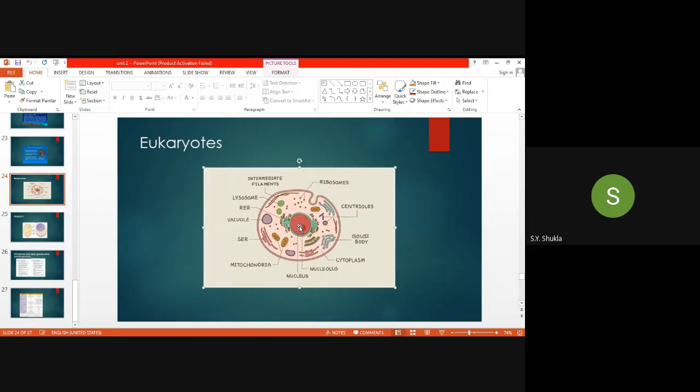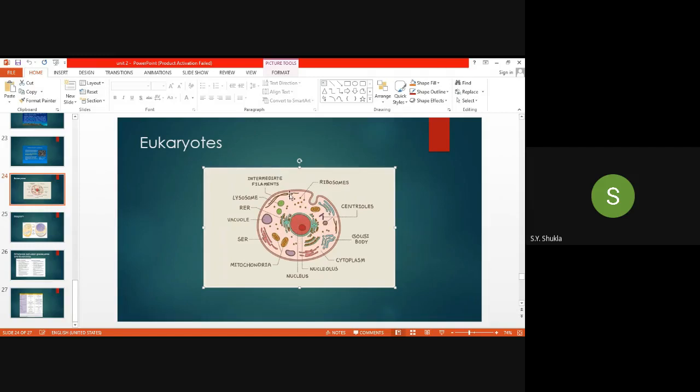In the cytoplasm, they produce the cytoplasmic proteins. Where the cytoplasmic proteins are required, they go to that destination. And what does the rough endoplasmic reticulum do? They produce the proteins which are secretory proteins. Why are they secretory? Because after the rough endoplasmic reticulum produces the proteins, they are transferred to the Golgi apparatus, and then the Golgi apparatus secretes that protein.